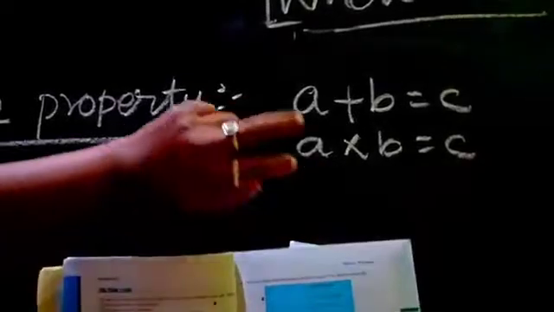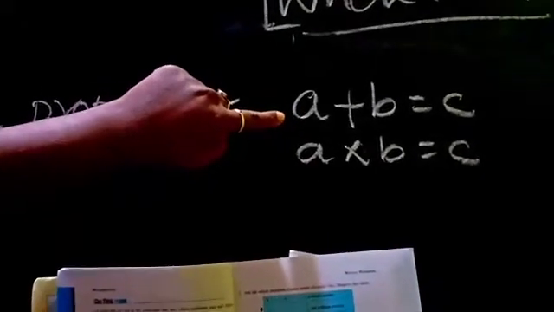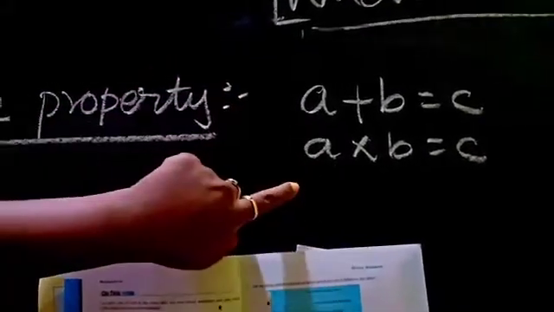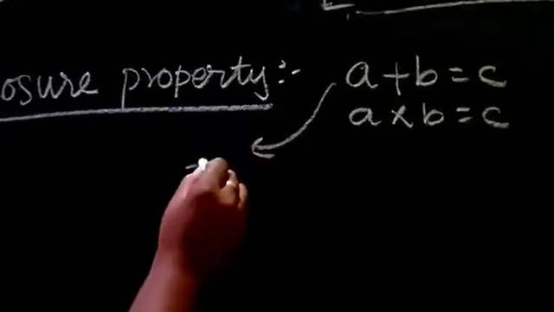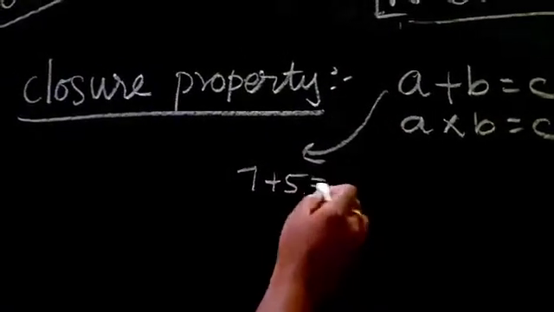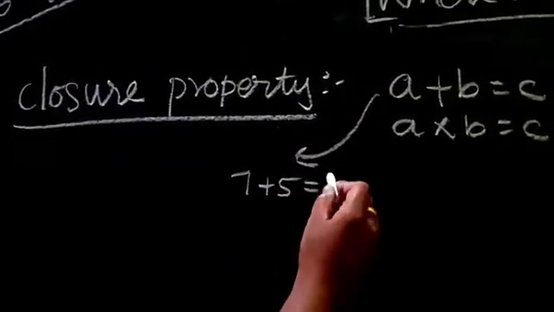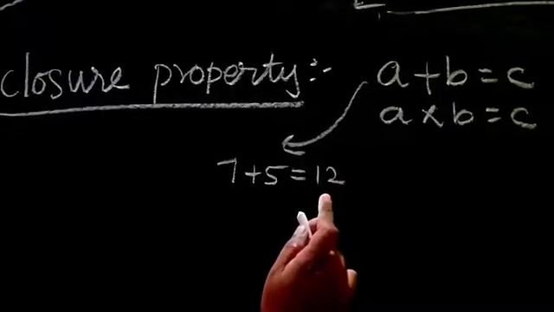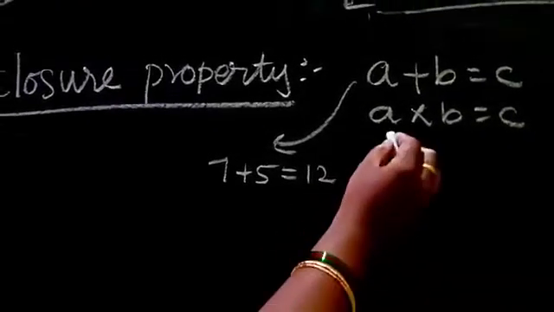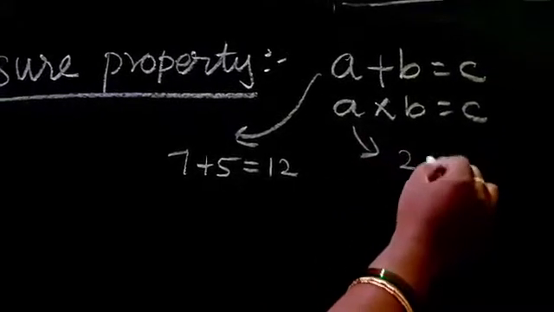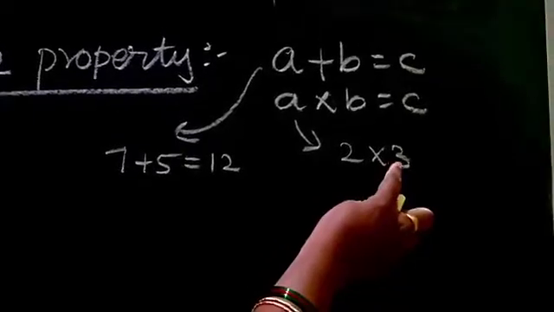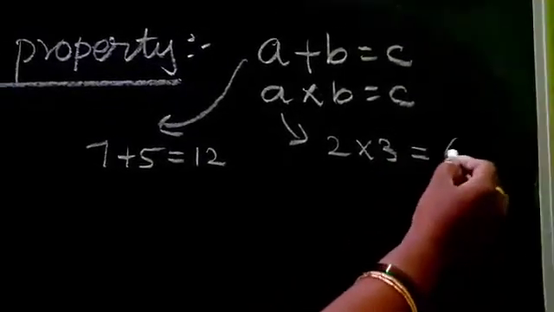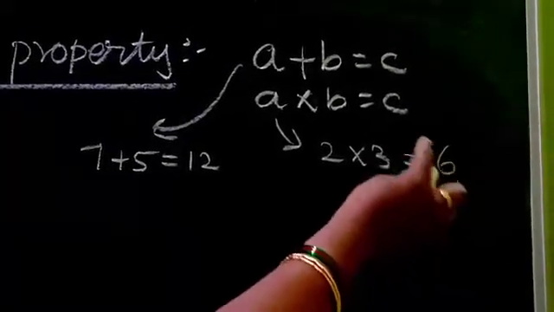Example: 7 plus 5 is 12, and 12 is also a whole number. For multiplication, 2 into 3: 2 threes are 6, and 6 also is a whole number.